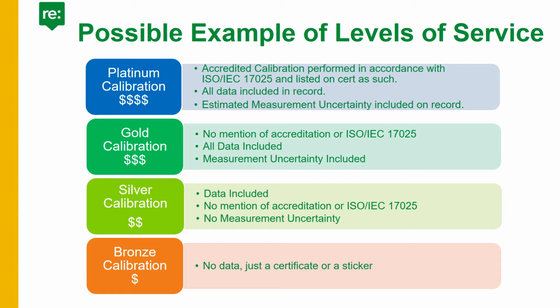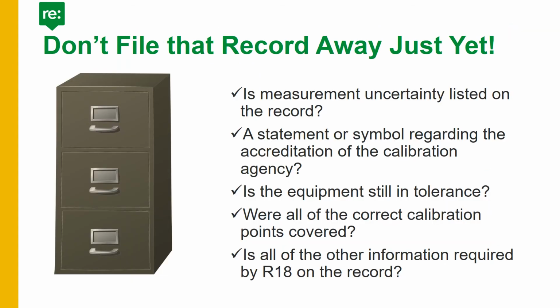and a statement of estimated measurement uncertainty. And finally, when you get your equipment back, it's important that you don't file the record away until you have an opportunity to review the record and make sure that you got what you asked for. Make sure that measurement uncertainty is listed on the record. Also, a statement or symbol regarding the accreditation of the calibration agency should be listed as well. Make sure that the equipment is still in tolerance and fit for use, and that all of the points that you asked for are listed on the record. Make sure that all information that is required by AASHTO R18 is also listed.